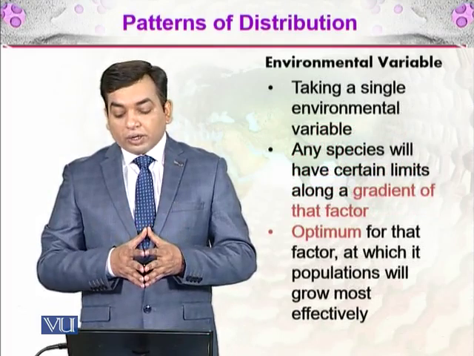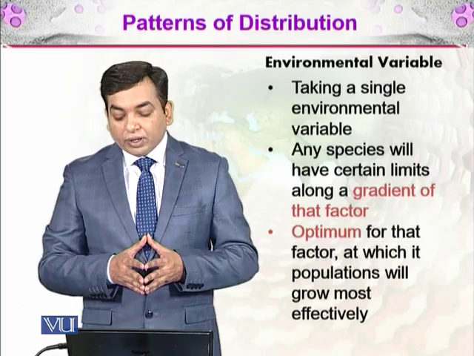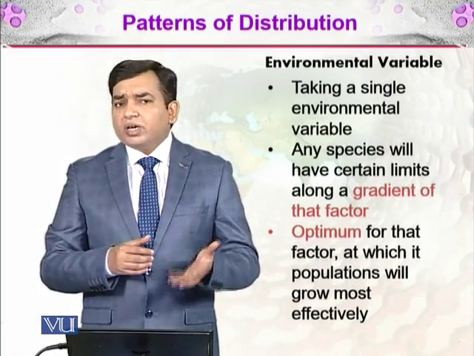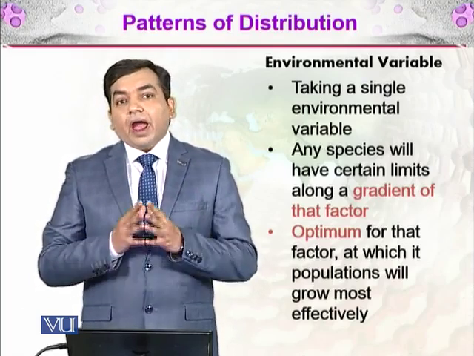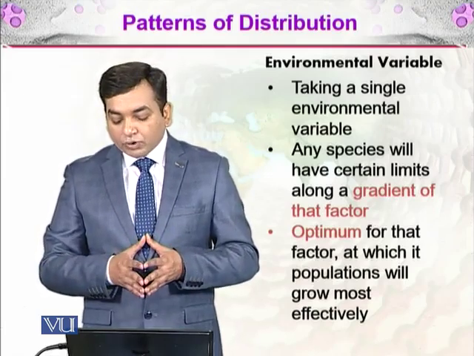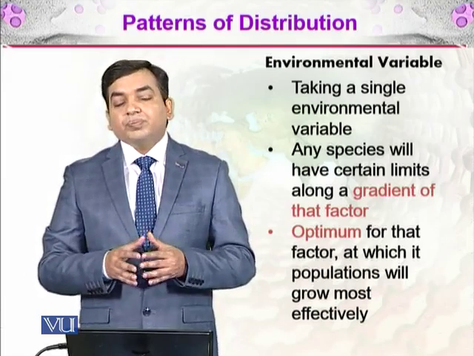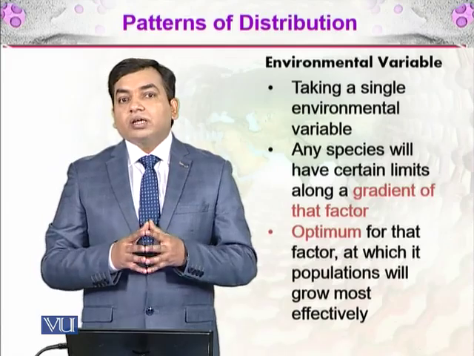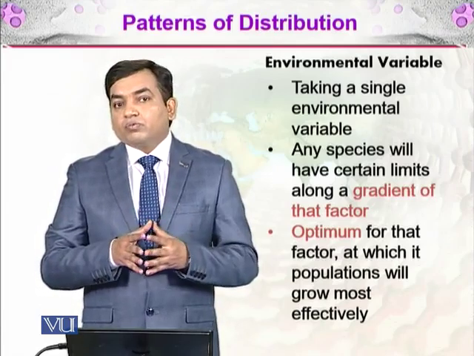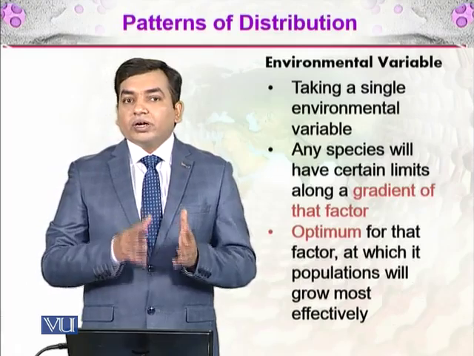Taking a single environmental variable, any species will have certain limits along a gradient of that factor. Take pH, take temperature. Every species has an optimum for that factor at which its population will grow most effectively. So species live along ranges of these physical factors, and very little or very much of it will affect their distribution.